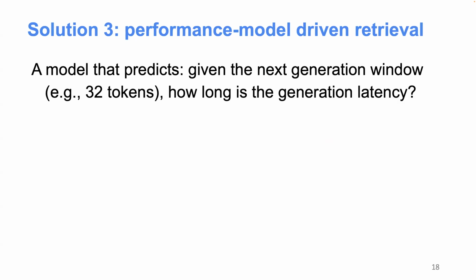So the solution here is that we have this performance-driven retrieval system, which means that if we have a known retrieval interval, let's say we retrieve every 32 tokens, then at the time we generate the next generation window, let's say the next 32 tokens, based on the existing sequence length and based on the underlying hardware platform, we can use a model to predict what is the expected generation latency.